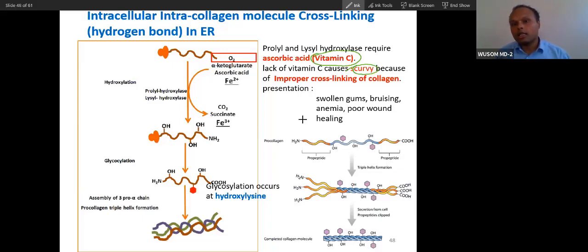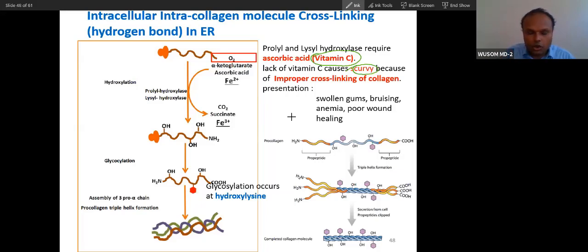That immature collagen will cause bleeding gums, even rupture of blood vessels, and the patient can die. But this type of disorder does not happen in modern age. A very severe condition you will not see in clinical practice, but a mild condition you may see, like blistering of the buccal mucosa.